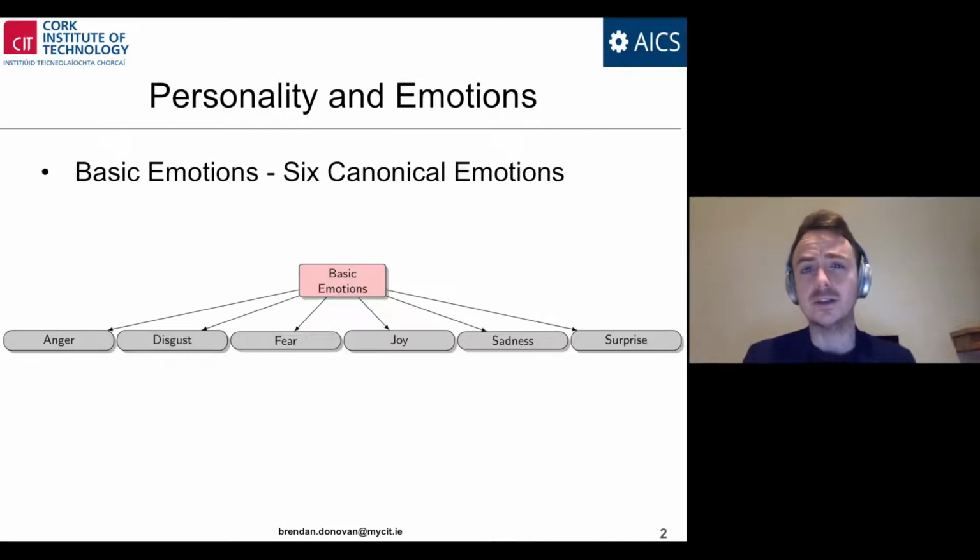The basic emotions are emotions that are distinct and reliably displayed through psychological, behavioral, and neurophysiological signals. The six canonical basic emotions are anger, disgust, fear, joy, sadness, and surprise. And these are the six emotions that we considered in this research study.